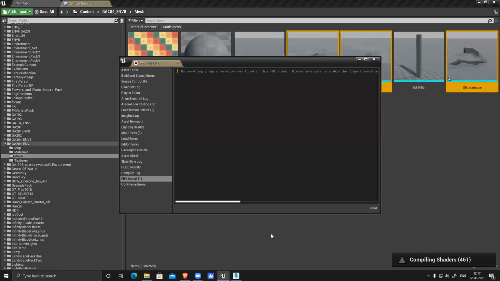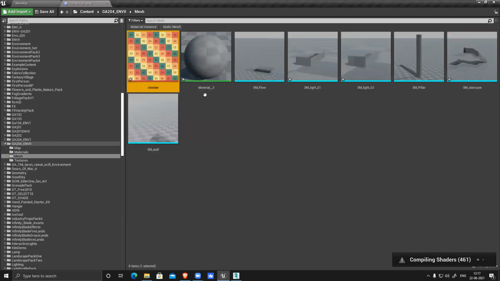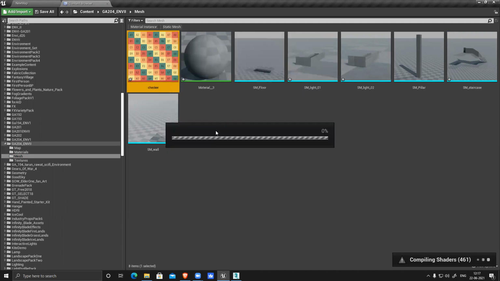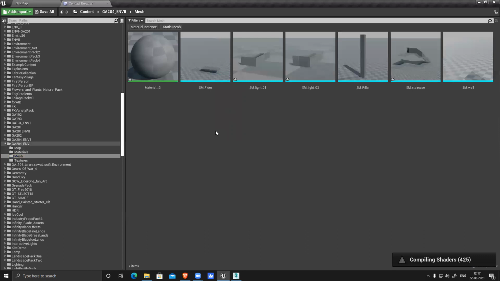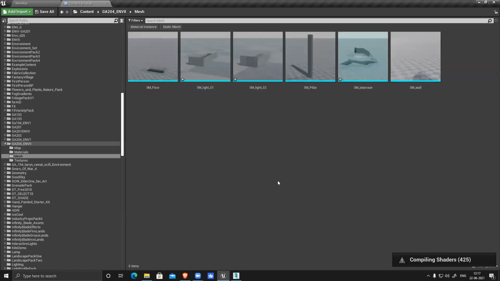Import. You can see any texture assigned to it will automatically be imported. So delete this one, it's not required. Anything unnecessary, problematic, or not wanted, delete those things. I deleted. So now I have staircase, light, light.